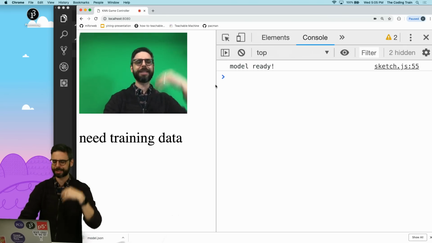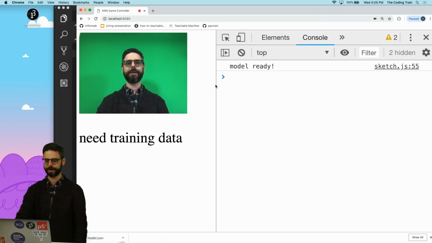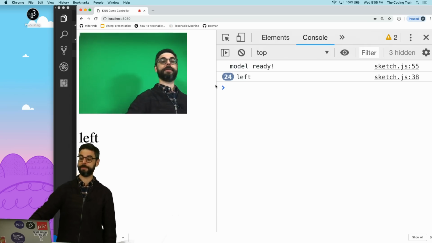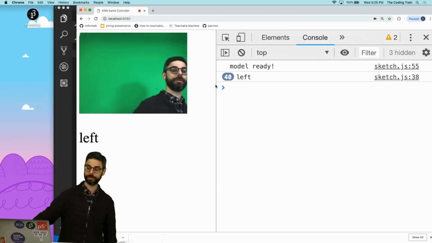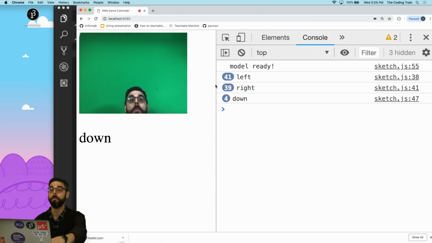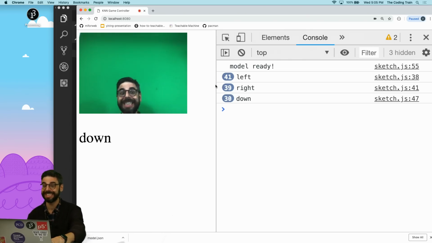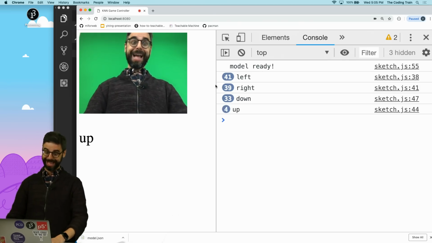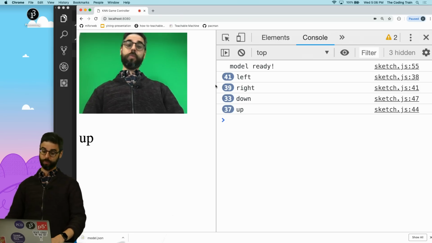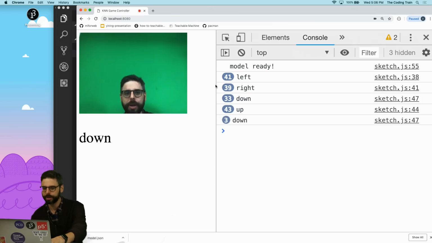Here we go. Oh, and let's speed this part up because I'm going to train it for a while. You don't need to watch all of it. All right. This is to the left. Give it about 40 images. Now I'm going to go to the right, and I'm going to go in and out like that. And I'm going to come over here and go down. Give it a lot of images, and I'm going to go up. Let's do some more down ones.